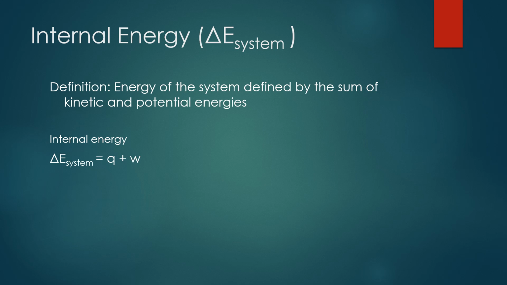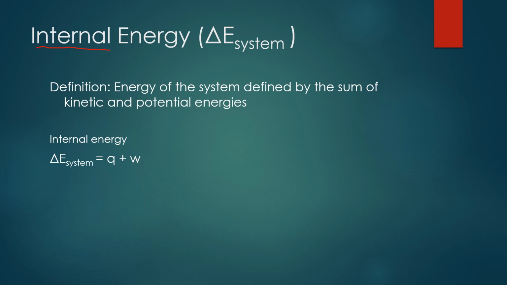So remember, the energy of the system was the reaction, the test tube, the flask that we're focusing on. So we refer to this change in energy of the system as internal energy. So you'll see that word in a lot of the word problems when you're trying to solve for the change in energy of the system. They'll refer to it as internal energy.